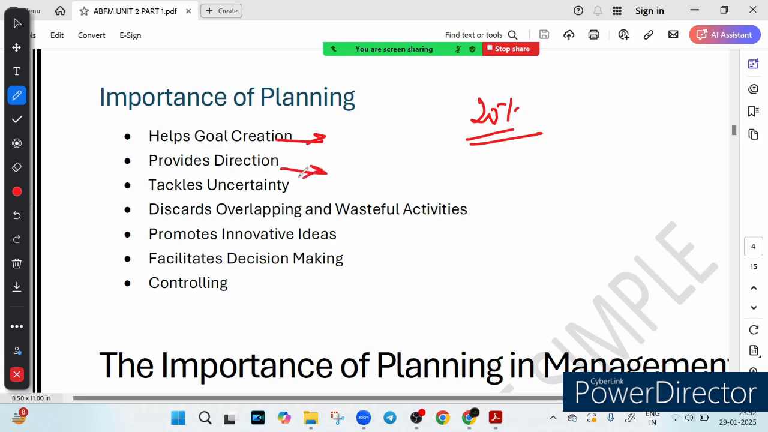The second thing is providing direction, no more confusion. A business without a plan is like a ship without a captain. Planning gives a roadmap, so employees know what to do and managers can guide their teams. It gives a roadmap so that resources can be used in the right way.